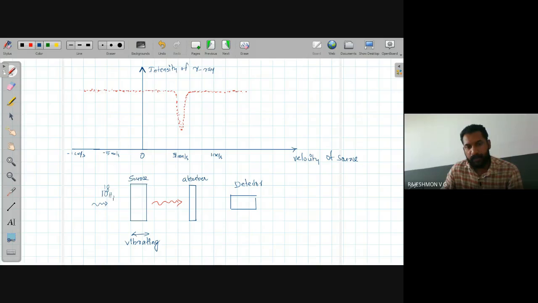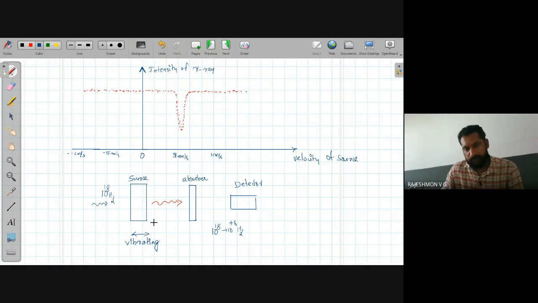to 18 hertz. But due to the different chemical environment, the absorber needs radiation which is different from 10 raised to 18 hertz by an amount, say 10 raised to plus 8 hertz. A shifted frequency is needed in order to get absorbed by this absorber, because the chemical environment of this absorber is different compared to the source. The source is emitting radiation of 10 raised to 18 hertz, but the absorber needs a shifted frequency. How can we obtain that shift?